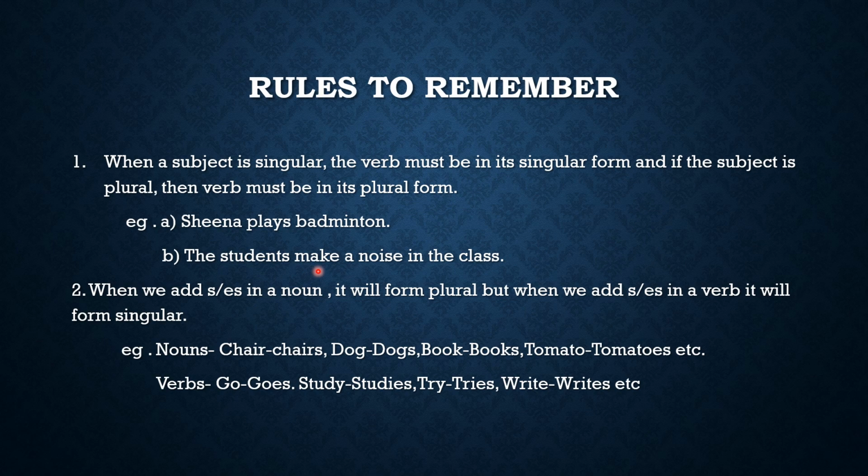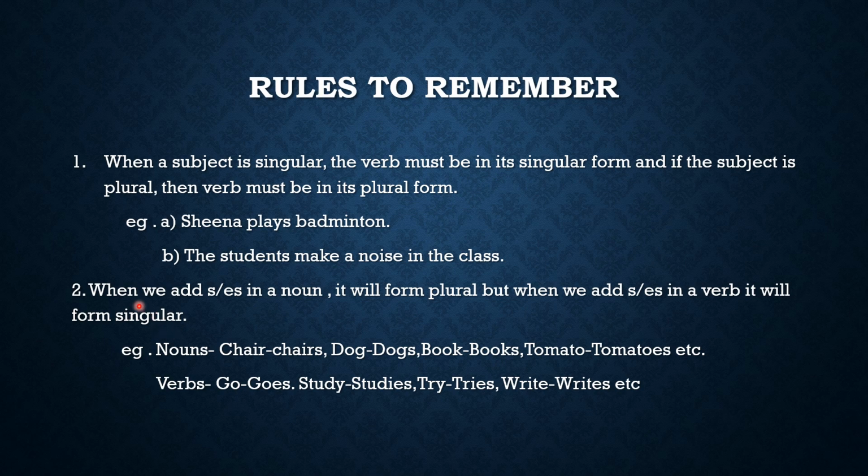Now see the second sentence. The students make a noise in the class. Okay. Now see, this is your subject, students. Okay. Students means it is plural. We are talking about many students. Okay. Now students is plural. That is why here this verb make, this is also plural. This is our second condition. If the subject is plural, then verb must be in its plural form. Okay.